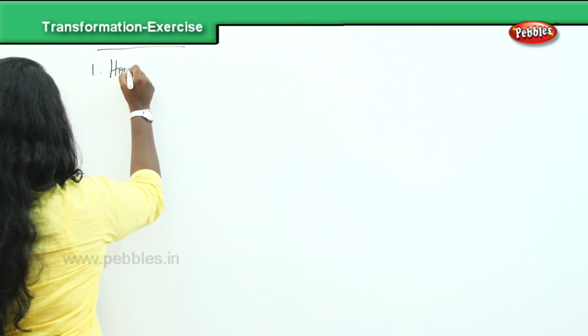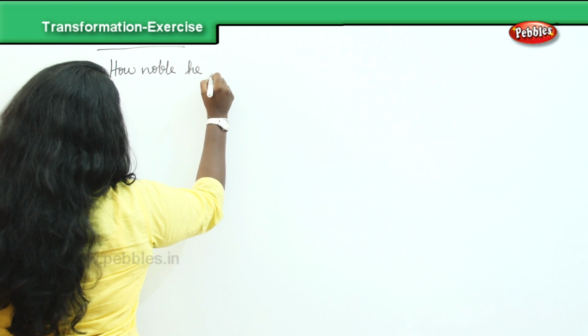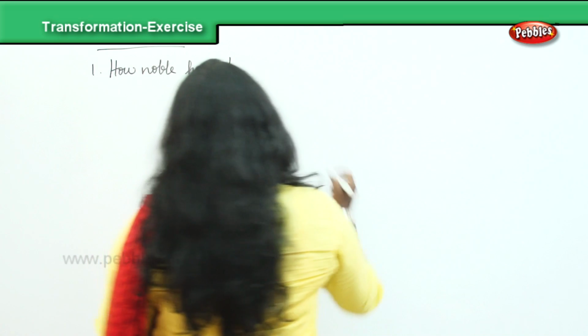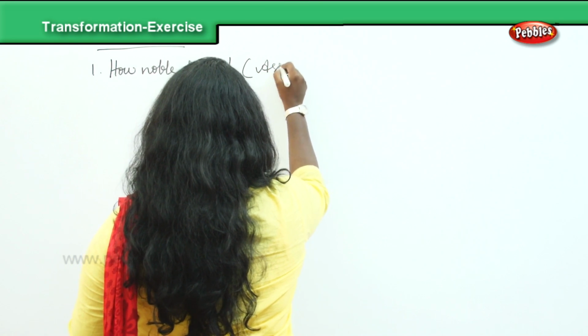Now we are going to move on to the exercises, and I'm going to give you a few sentences and help you to convert them as you are expected to do. My first sentence: how noble he is. Now that tells you what sort of sentence that is. That's an exclamatory sentence, and you're expected to convert it into an assertive sentence.